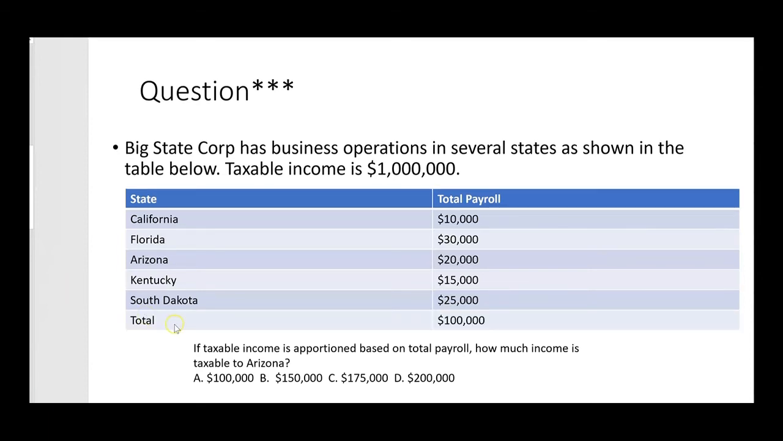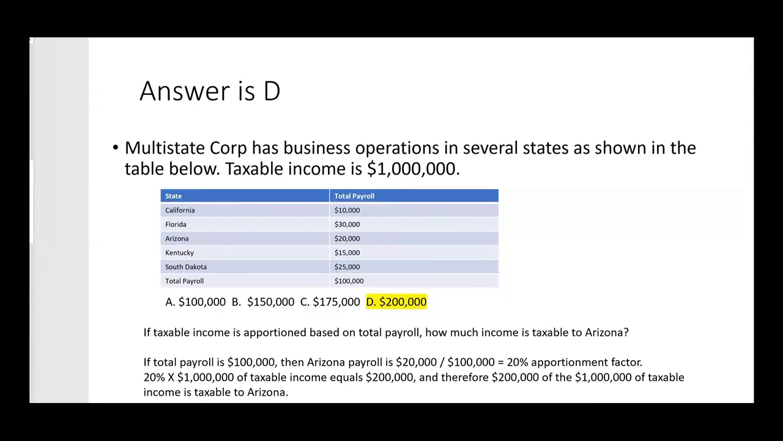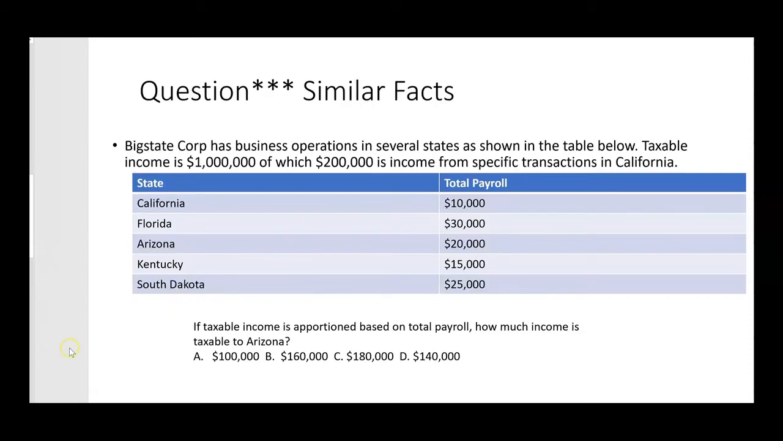So you can see that total payroll is 100,000, and they're asking about Arizona. So Arizona is 20,000 of the 100,000, or 20% factor, and 200,000, letter D, would be taxable to Arizona based on using payroll as the apportionment factor. So we'll go with D here. Now the CPA exam could take a basic question like the one we just did and make it a little bit more sophisticated, like this.